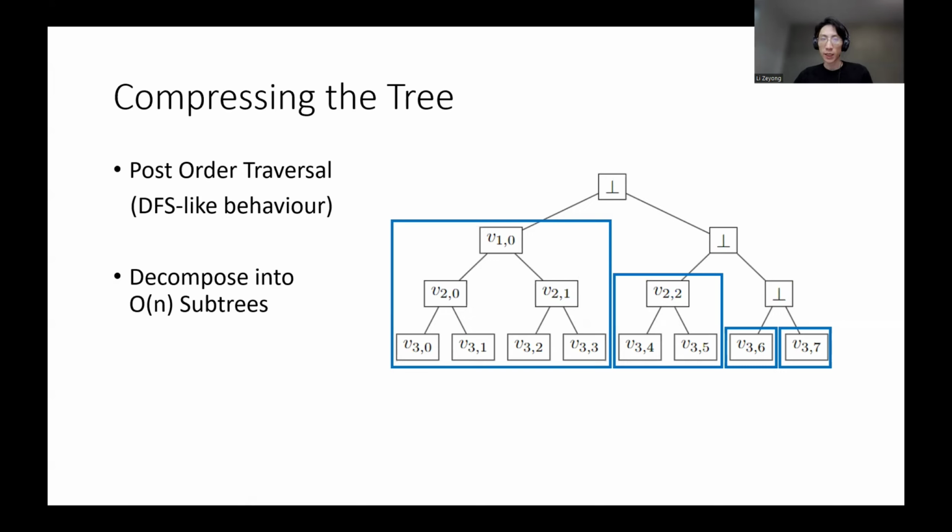This is because you can just keep applying the circuit C to evaluate all the values of the tree, starting from the value of the roots. As such, to really store or encode the whole tree, it suffices to just remember the values at the roots of all these order n subtrees.